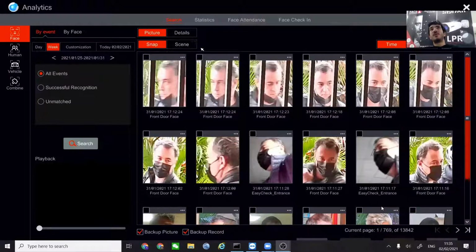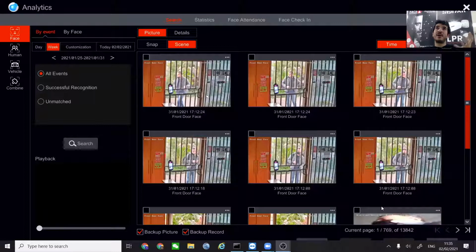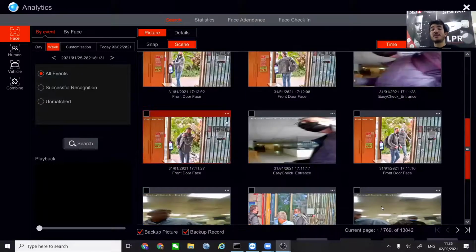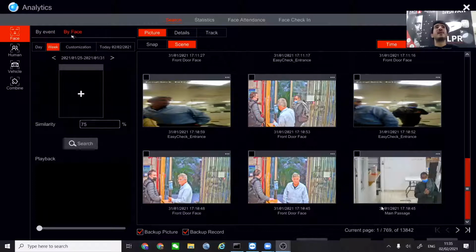The other thing that we can do here is, instead of just looking at the face as a cut out, we can see the face from really close. You can press the scene button in order to see all of the scene where those faces have been captured. So immediately you can see if something was stolen or taken or broken or given, or something was happening when those faces have been recognized. Okay, so if your client says somebody stole something, I don't know when, you can just search for a face, look at the scene, and then you can see those faces next to the scene that your customer complained about.